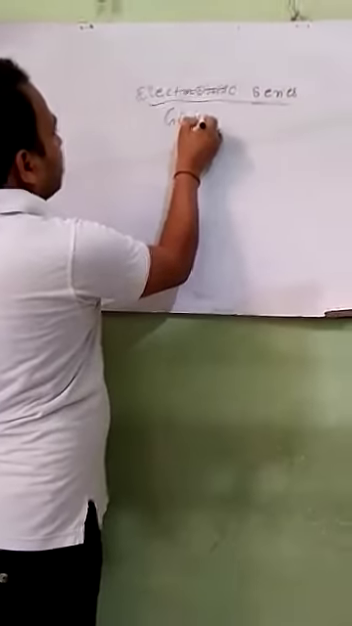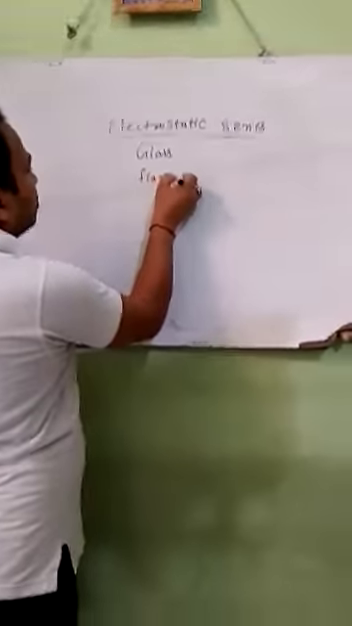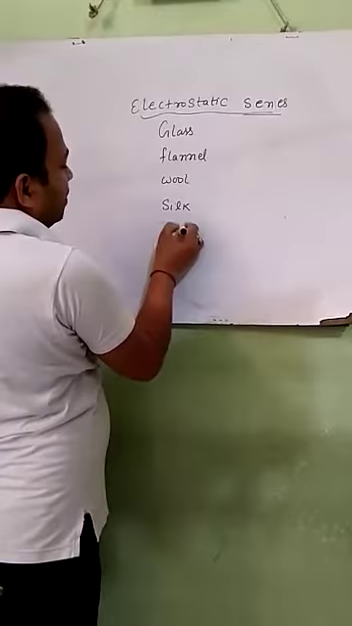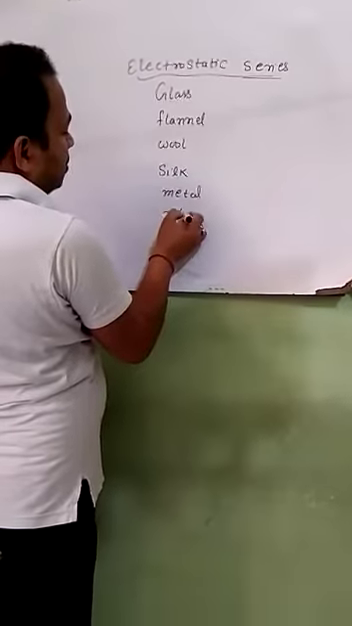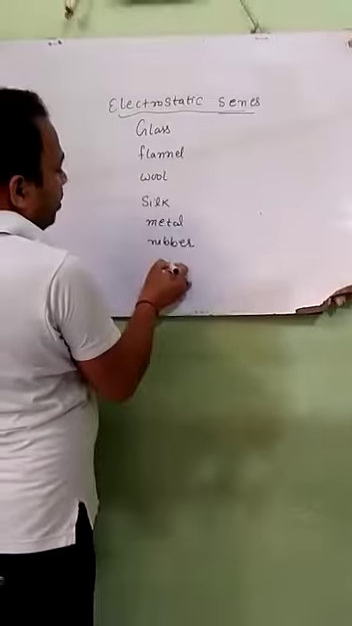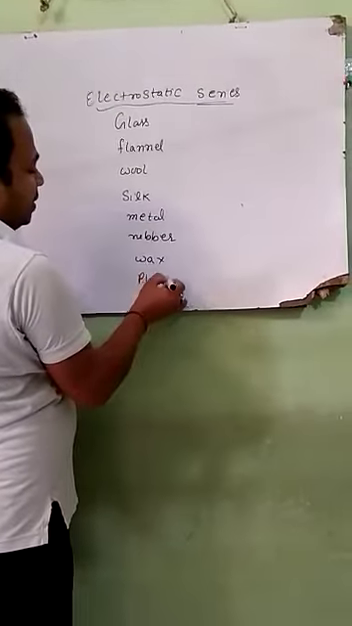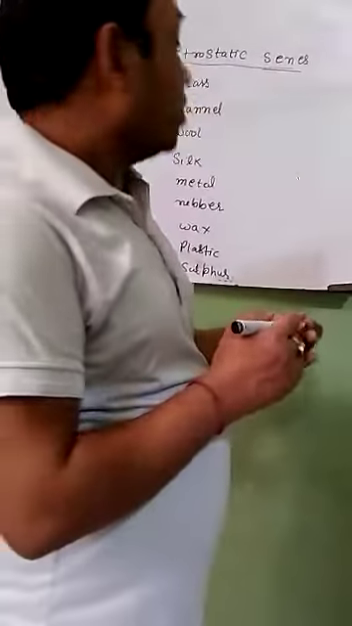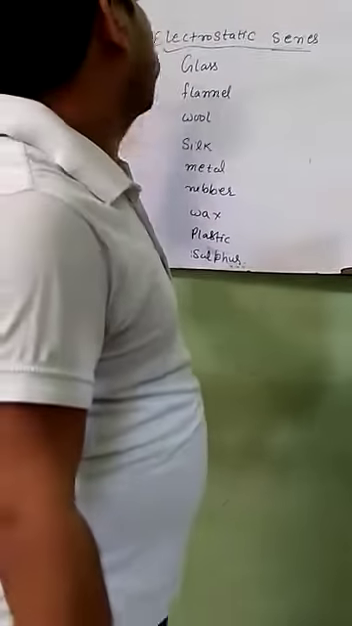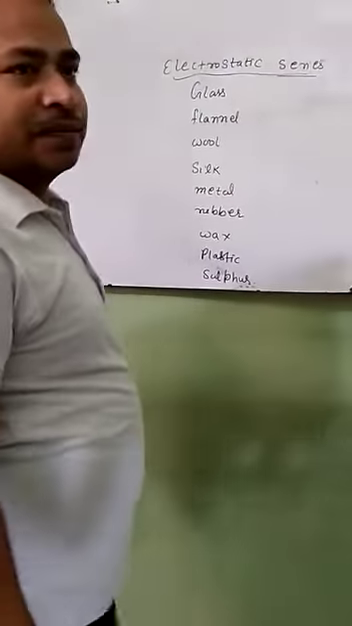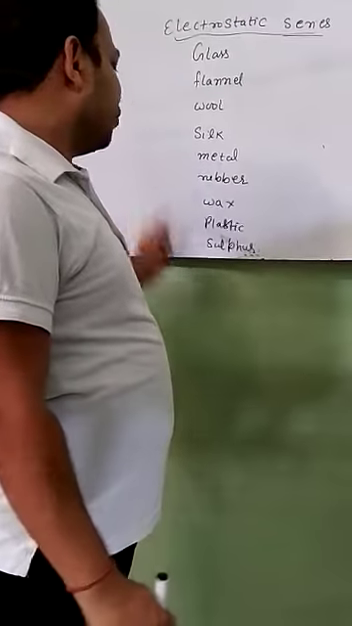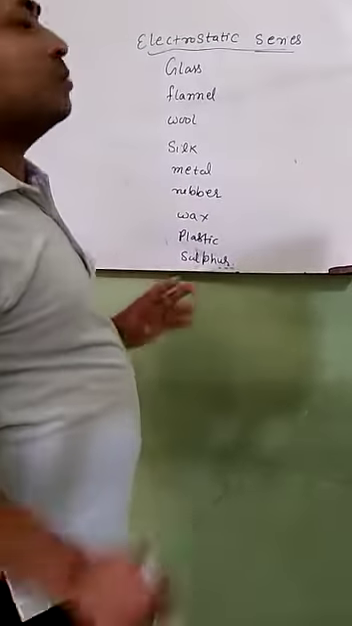Glass, flannel, wool, silk, metal, rubber, wax, plastic, sulfur. In the electrostatic series, the body which comes before becomes positively charged. And the body which comes after becomes negatively charged.